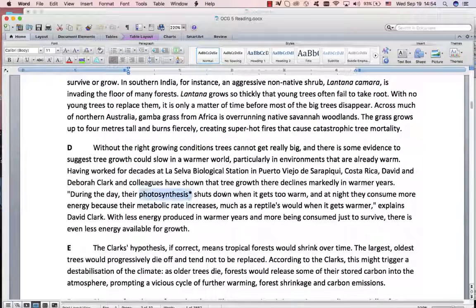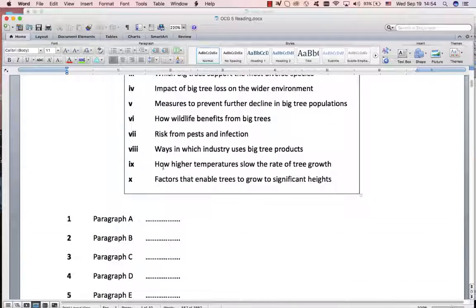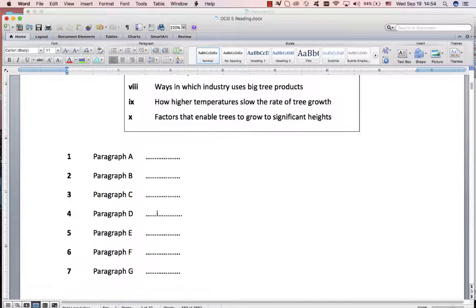And here they talk about photosynthesis shutting down. At night they have more energy loss. This increases, less energy produced. So they are saying how the growth slows. Great. So I'm happy that D is 9. So we found our first one that comes from the first sentence. And remember to cross it off the list.